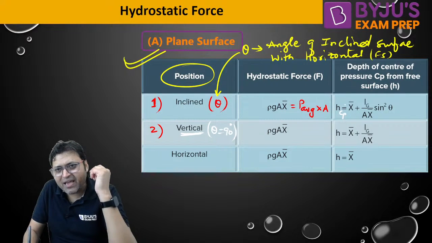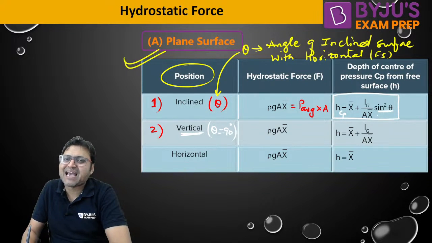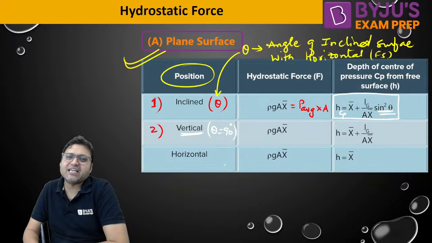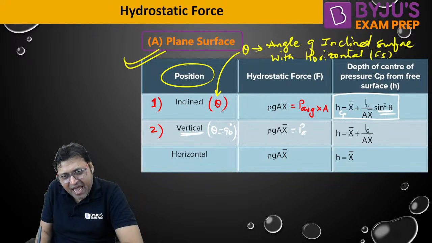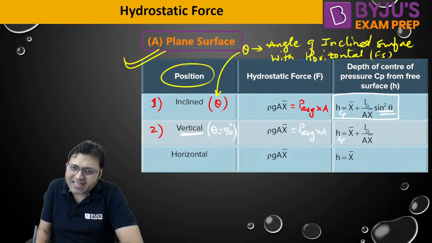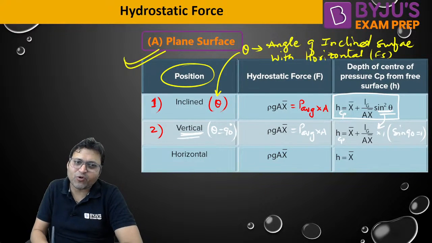HCP is given by equating the moment about the free surface. HCP is given by x bar plus Ig by Ax bar sine square theta. Here sine square theta will appear. For vertical plane surface, it is again average pressure into area, so the formula will remain same. And for HCP, because theta is equal to 90 degrees, sine 90 is equal to 1. So it will become 1. So x bar plus Ig by Ax bar, that is what we have already discussed.